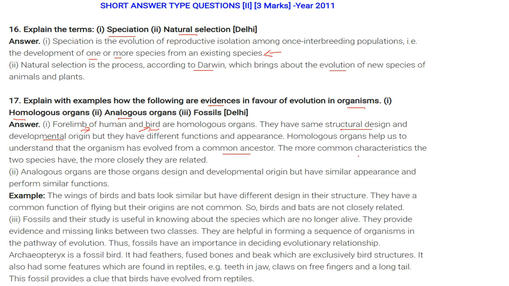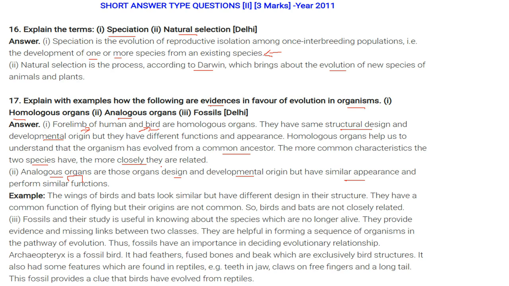The more common characteristics two species have, the more closely related they are to each other. Analogous organs are those organs whose design and developmental origin are different, but there is similarity in appearance and in function.